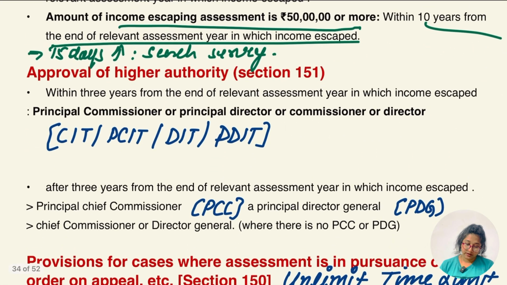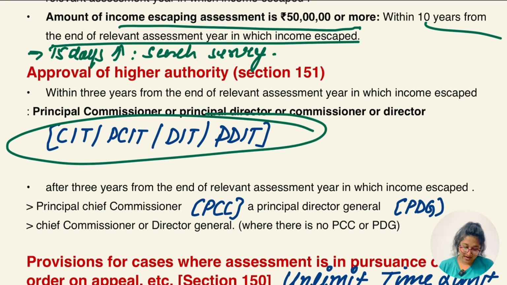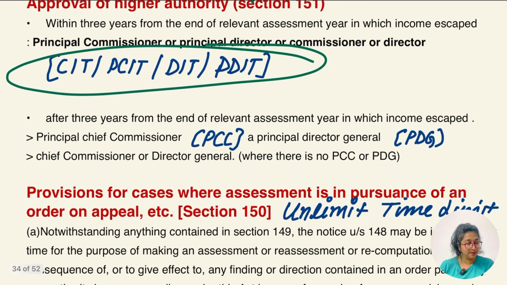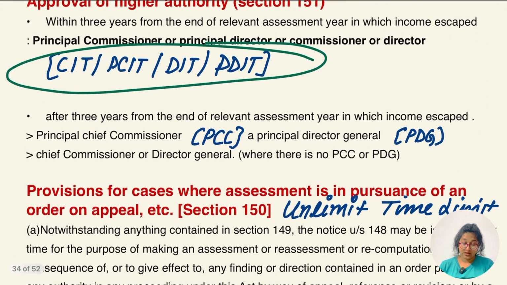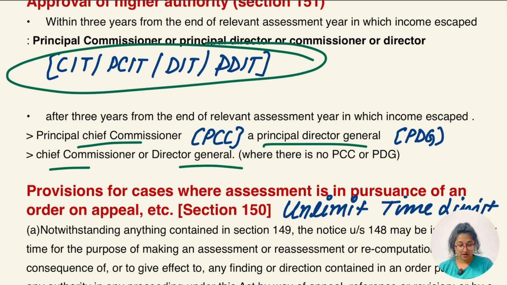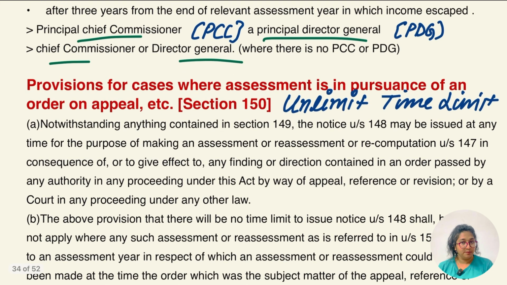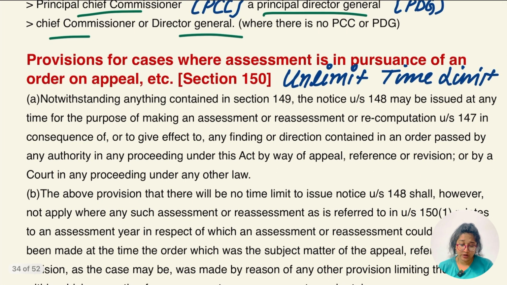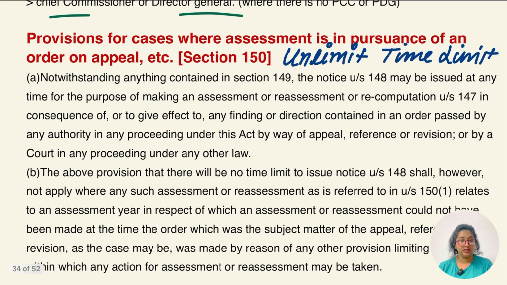ठीक है. So approval from whom? In case of 3 years, right? CIT, PCIT, DIT, PDIT. And what if it exceeds 3 years? In that case, the principal chief commissioner, the principal director general, then chief commissioner, director general, where there is no PCC or PDG. ठीक है. Let's go for the 150 case, which is saying the unlimited time period. ठीक है. Provision for the cases where the assessment is in pursuance of an order of the appeal. There are 2 cases. ठीक है.